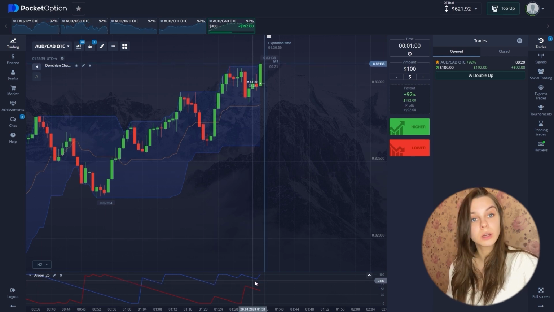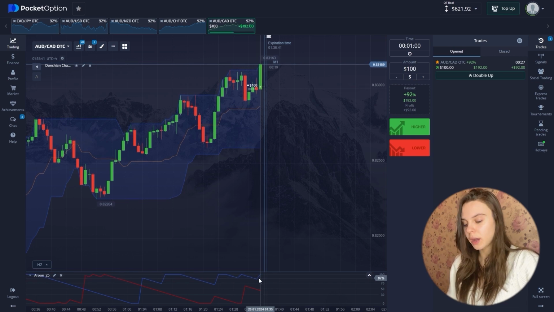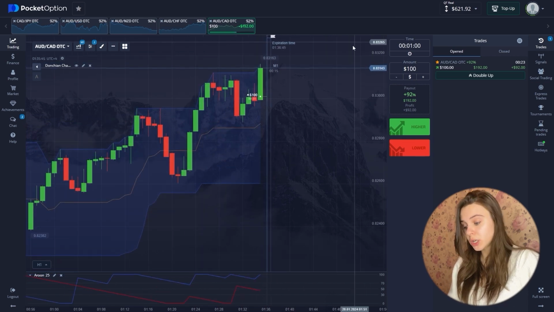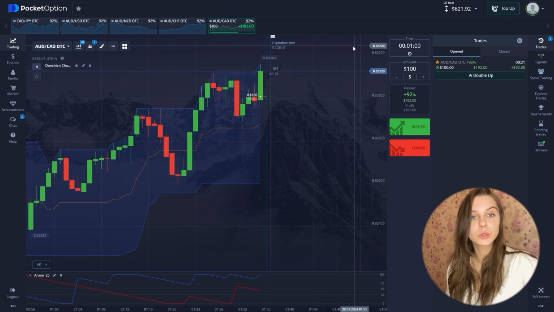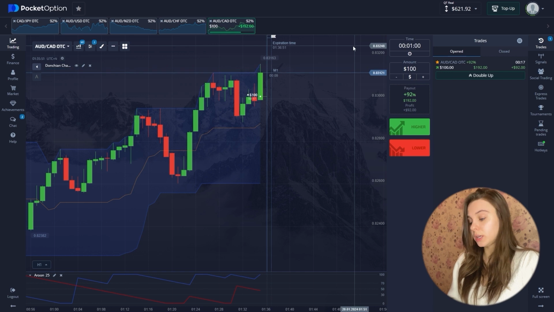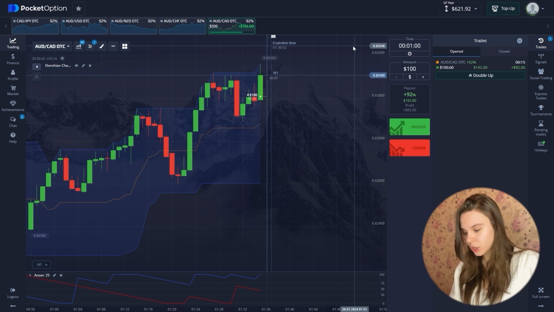According to the Donchian channel, we also stay at the upper borders and try to change these borders, which is a very important indicator. And according to Aroon, we have a similar situation and the blue moving line is directed to the upper trend and upper position. So let's just watch our chart.